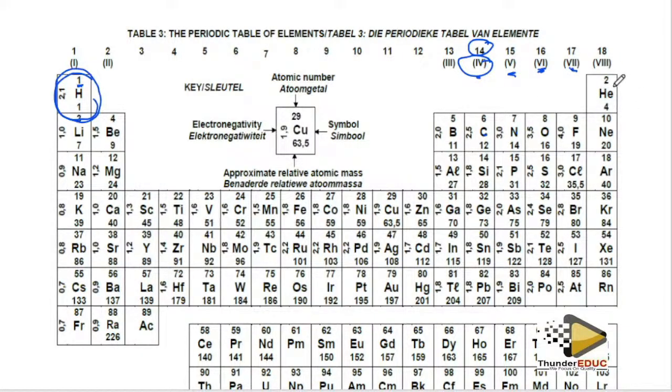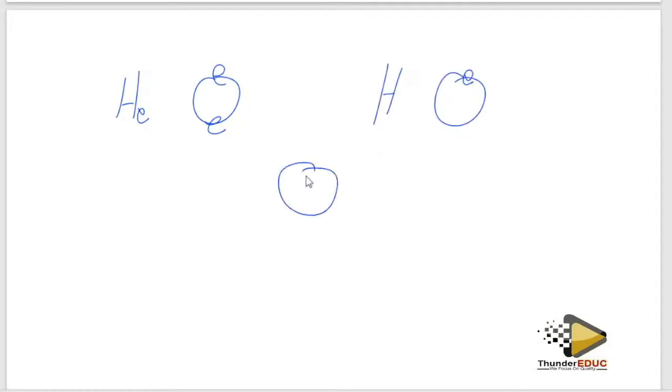If it is in group 8, it is a noble gas, meaning that if you look at it here, helium has 2 electrons in its outermost shell, while hydrogen has 1 electron. To be stable, you're supposed to have 2 electrons in the first shell. So hydrogen has only 1 electron.